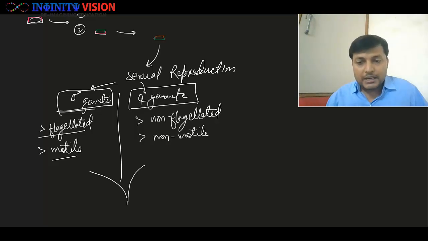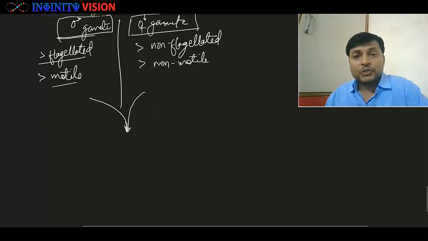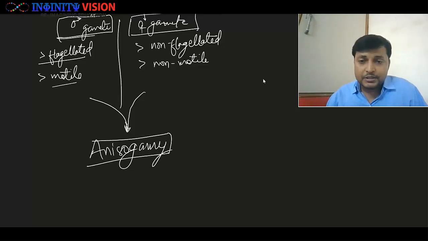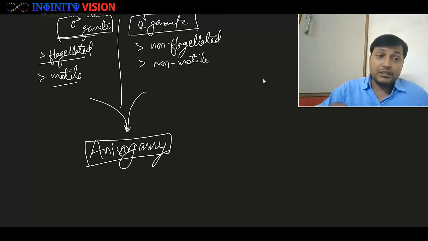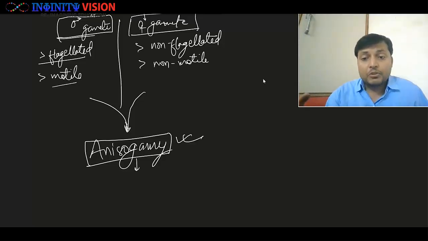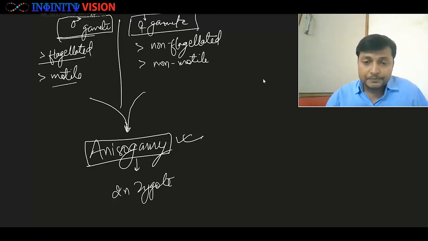Therefore, the fusion of such male and female gametes, where both the gametes are not similar, is anisogamy, right? So here anisogamy happens. So when diatoms undergo sexual reproduction, they show anisogamy, and because of anisogamy, now a 2n zygote is formed.